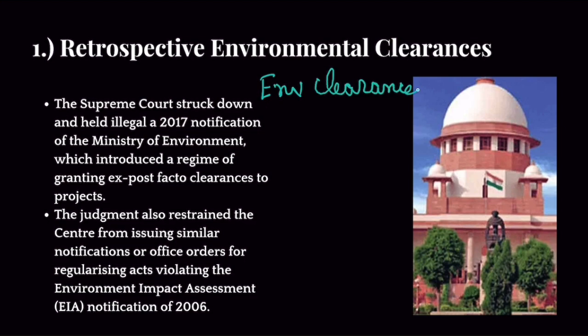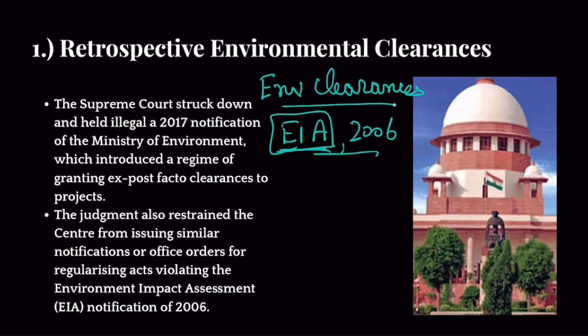And these environmental clearances would come after environment impact assessment. In fact, government has specific rules with respect to environmental impact assessment via a notification which is known as EIA notification 2006. So government basically gave certain rules on how you would do this environmental impact assessment. And based on the results of this assessment, you will give environmental clearances to particular infrastructure projects, so that they can go ahead. So you need environmental clearance before starting your operations or before starting your infrastructure project.